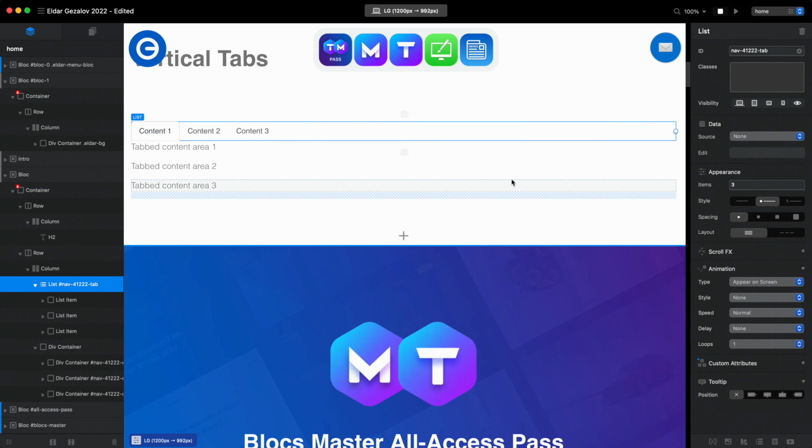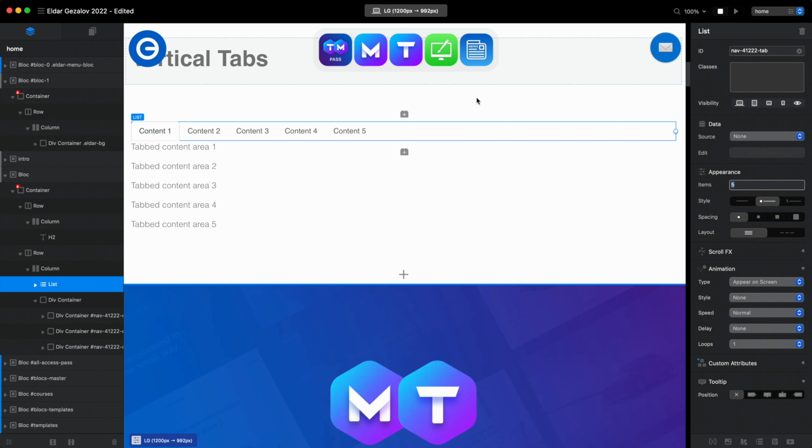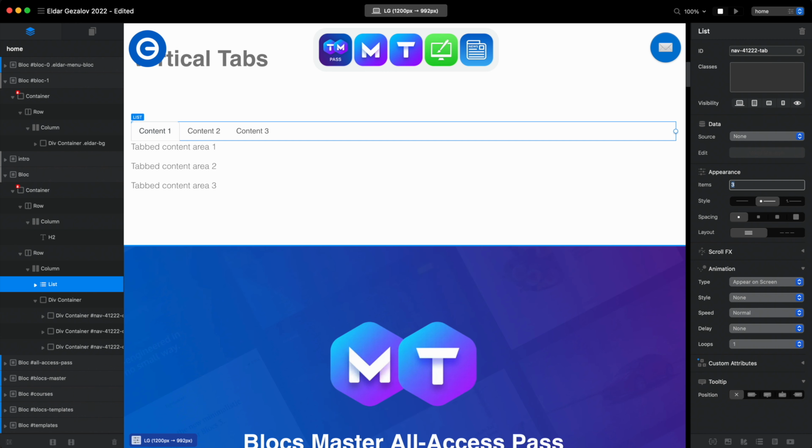So if we select the list and type the different number of items in the sidebar, for example 5, you will see that we have 5 tabs and 5 content areas. So for this video I will use 3, which is more than enough. But to customize the number of items, we can do that here in the sidebar.